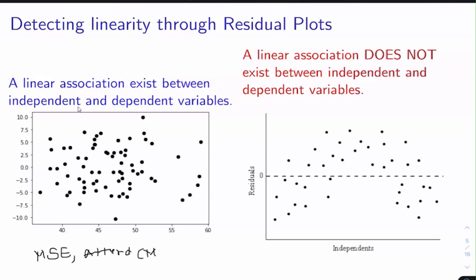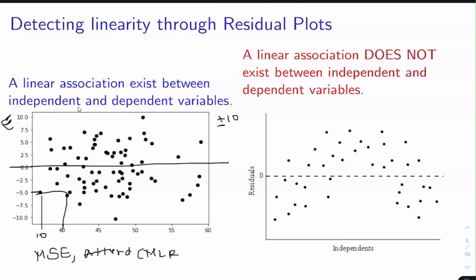I have taken the error term. My error is varying between 0 and plus or minus 10. This is my error term. Suppose the first predicted value is 10, then the error term is 5. If it is 40, then also it is 5. So this is the error plot for this example.